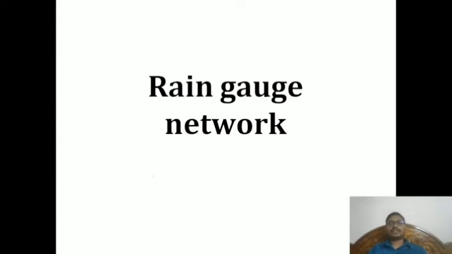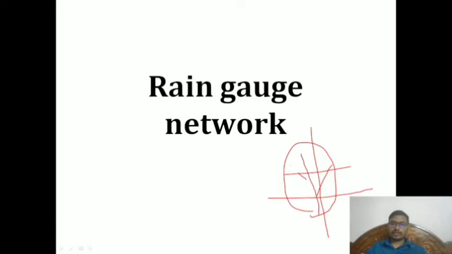Now, a rain gauge network. As I told previously, there is a watershed and a river network, and here we have gauges A, B, C, D, E, F. That means there are six gauges in a particular watershed.